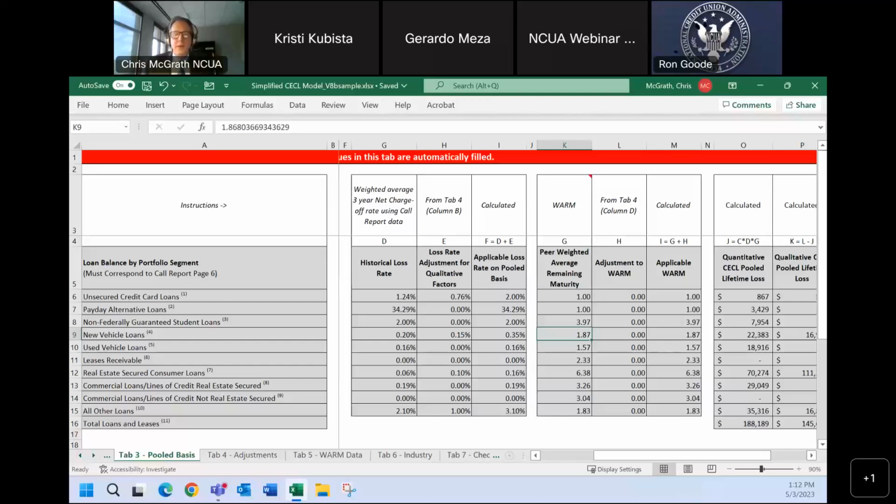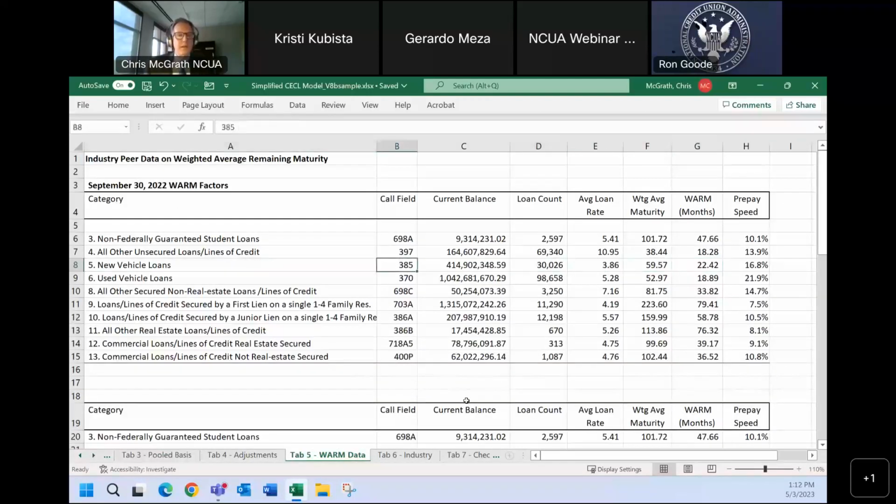And as an example, we have here a summary of the WARM factor qualities. The balances, accounts, the weighted average maturity. And then from this is a WARM factor. And if you divide this by 12, you get 1.87. And of course, we have a prepayment speed, which comes from either taking a look at this loan level data and also taking a look at industry inputs.